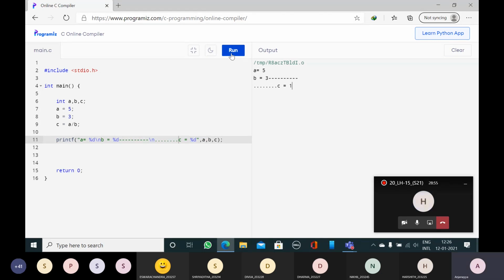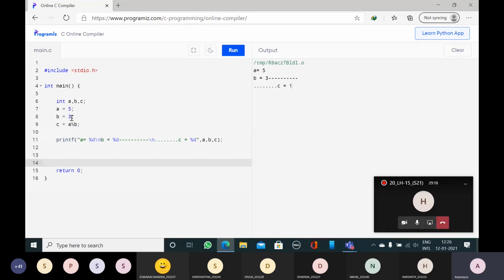Shall I move to another program? Yes, sir. Now, what is the last operator in arithmetic operators? Percentage. What is the percentage symbol? Percentage symbol is used for remainder purpose. Modulus operator. Modulus operator is the remainder.